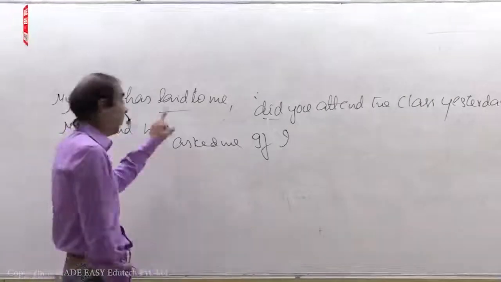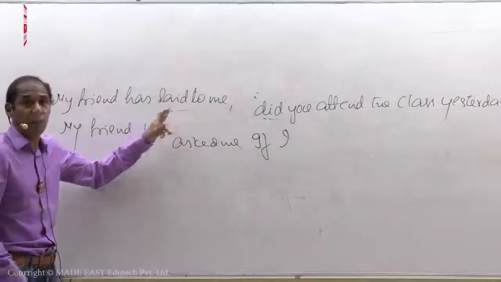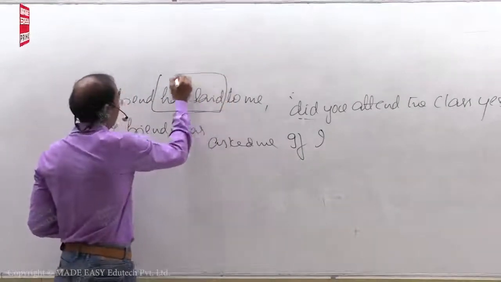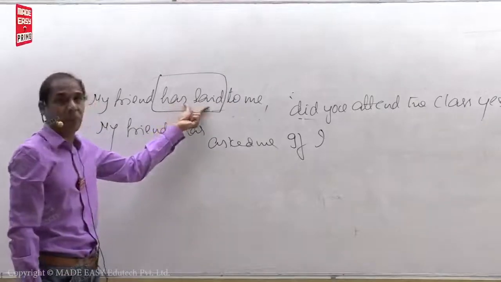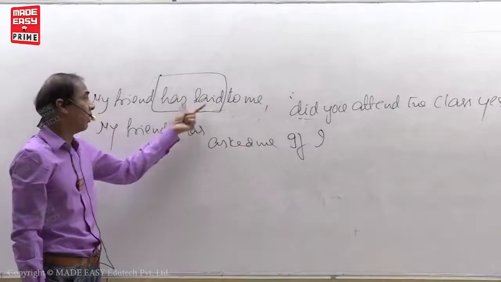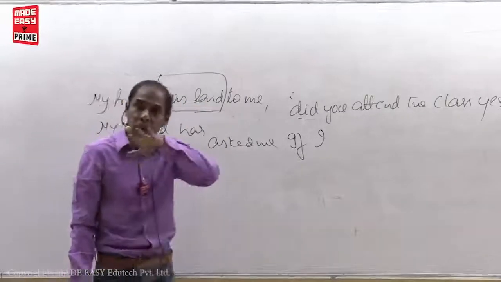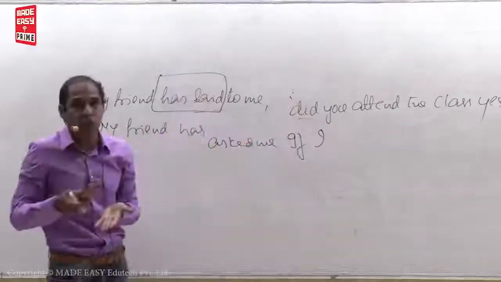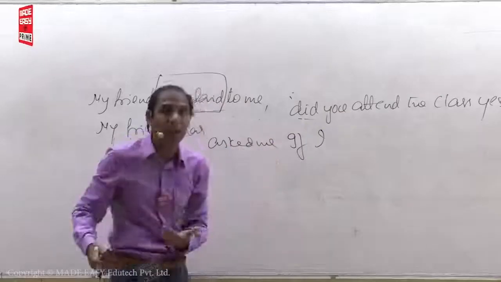Why? If you want to accept the change, reporting verb must be in the past tense. But reporting verb is not in past tense. It is in the form of have or has plus V3. It means reporting verb is in the form of present perfect tense. When the reporting verb is in the form of present perfect or in present tense, what I told you, don't change the tense form. Whatever the tense is given, the same you have to repeat. What is the tense given here? Past tense. So I have to repeat the past tense.